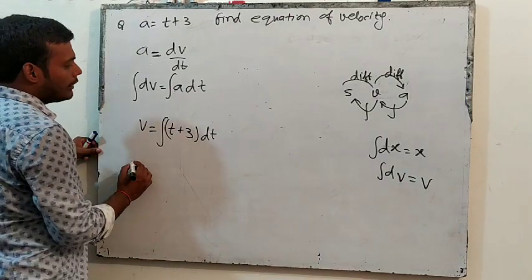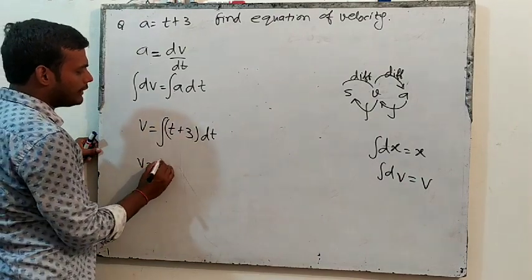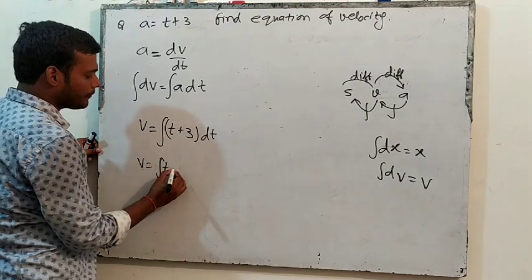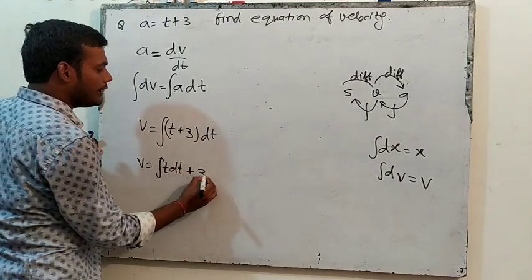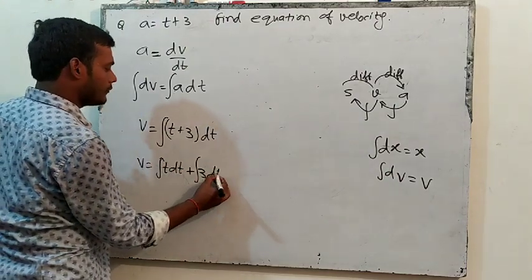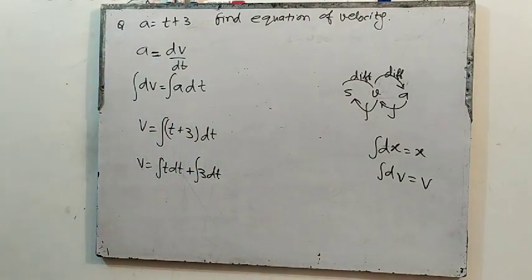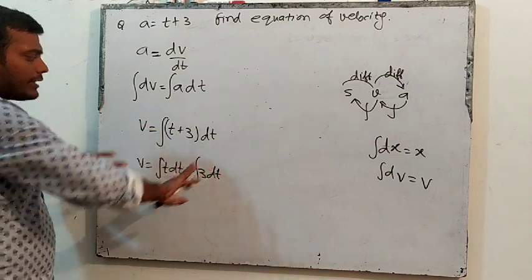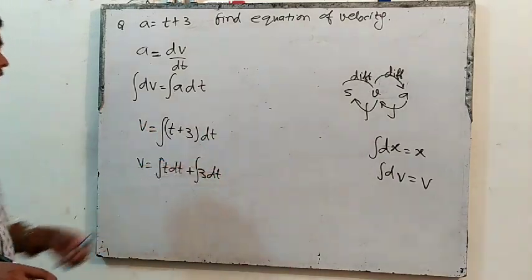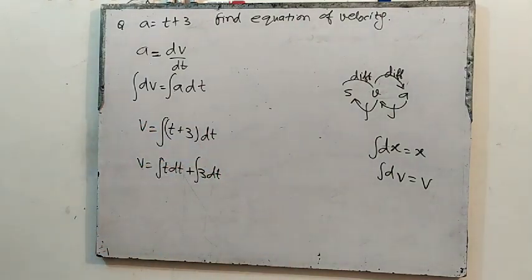So can we write that v is equal to integration of t dt plus 3 dt? I have broken this into two parts: t dt plus 3 dt. Now the integration of t dt.